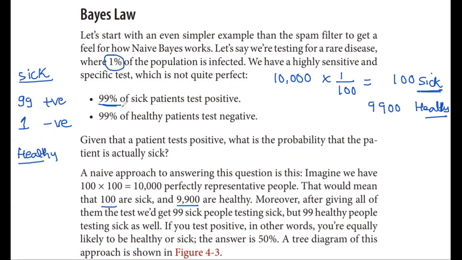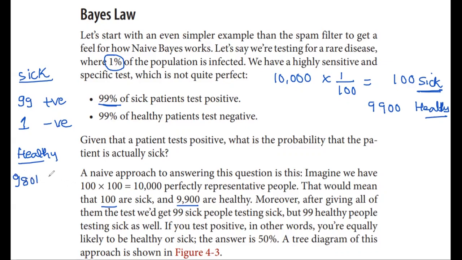So for a healthy person, 99% of the healthy patients test negative. So what is 99% of this? It is actually 9,801.